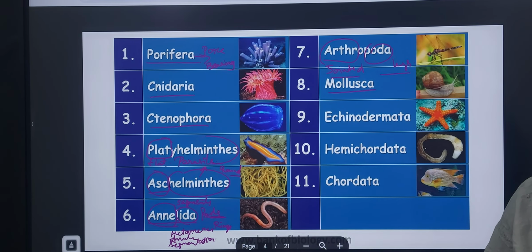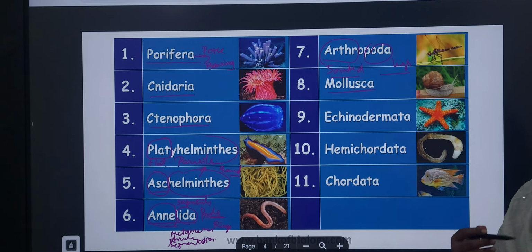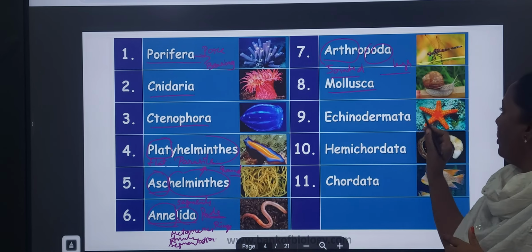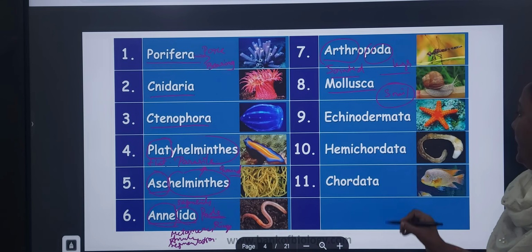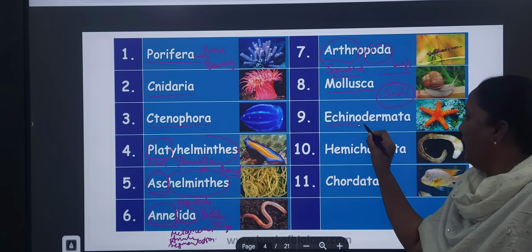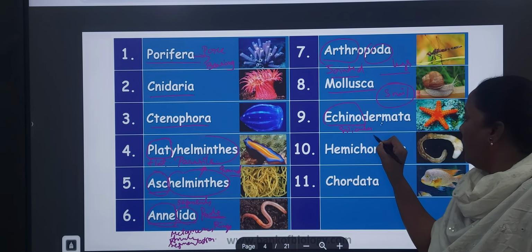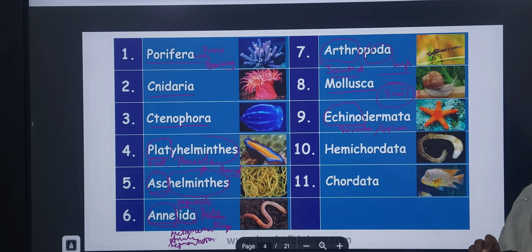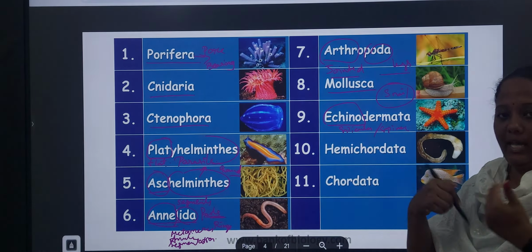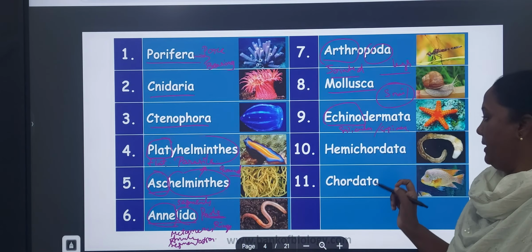How can we identify Mollusca? The soft-bodied animals. The animals which have a soft body are called molluscs. The best example for Mollusca is snail. Next, Echinodermata. Echino means spines or spicules. Spicules or spines which are present on the body. By the presence of spines and spicules, we can understand that these are related to the phylum Echinodermata.